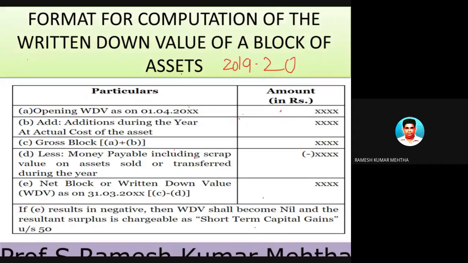For the year 2019-20, we are finding out the amount of depreciation which can be claimed. At the beginning of the year, that is on 1st April 2019, we have four buildings: A, B, C, and D. The value of these buildings is 100 crores, for example. Now, from 1st April to 31st March 2020, we can purchase or construct new buildings. Assuming there are E, F and G buildings which were constructed, the amount spent on construction or purchase is 30 crores. So the total we had was 100 crores, and we have added another 30 crores, so the total value is 130 crores.